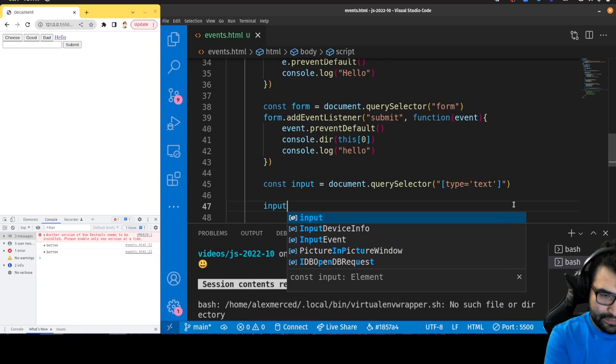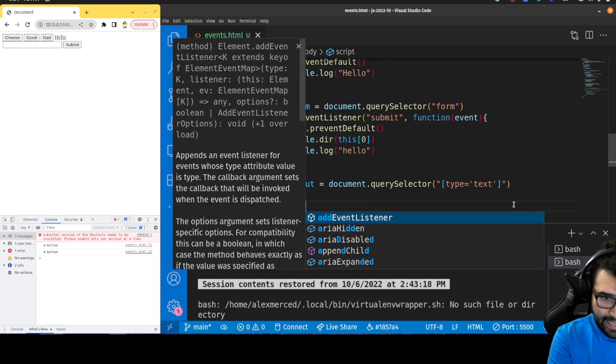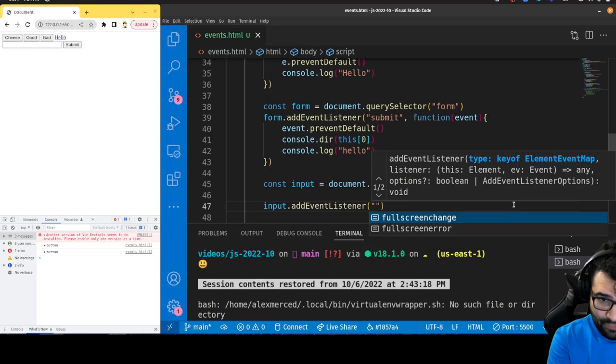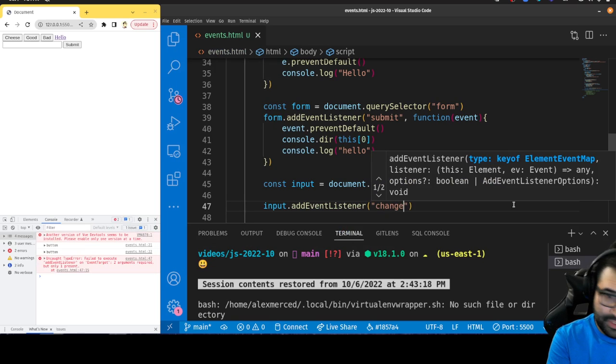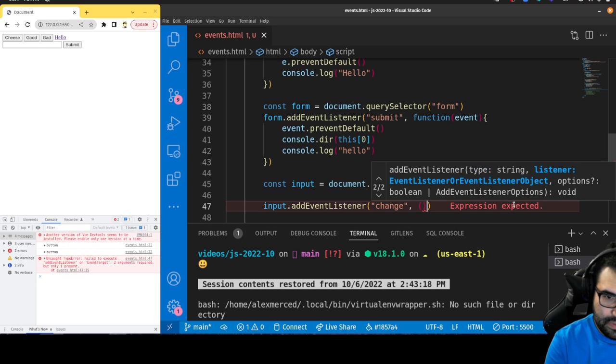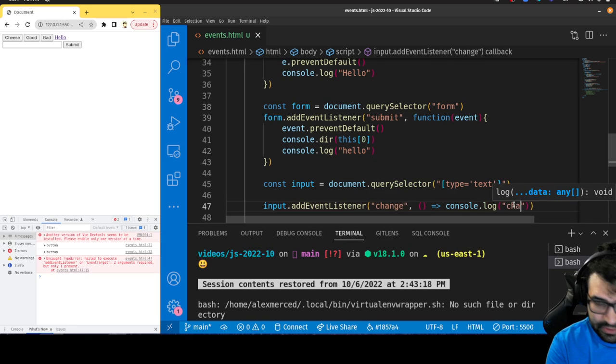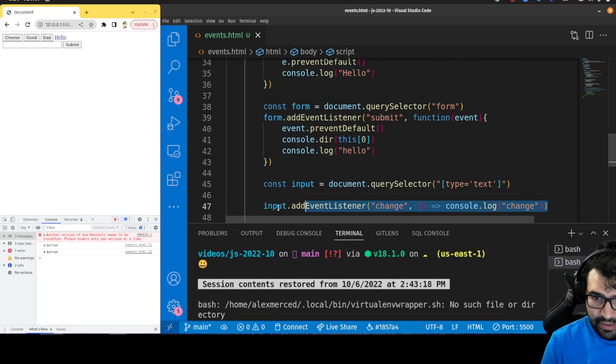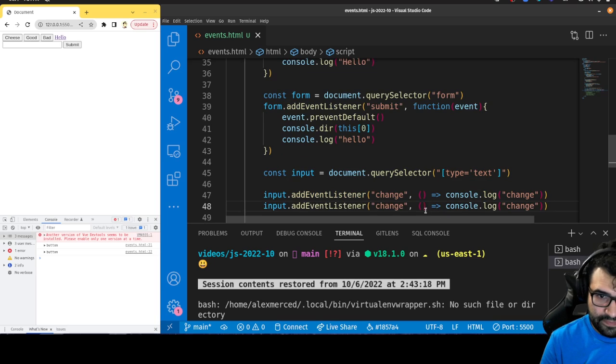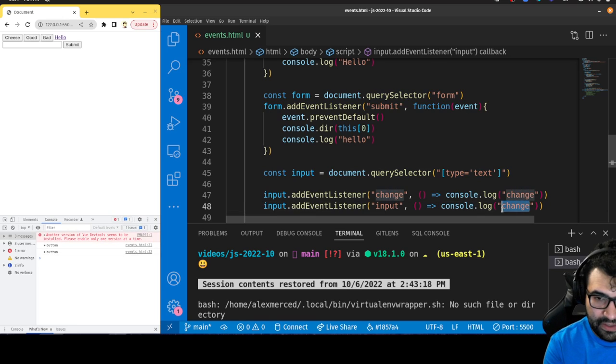Input dot addEventListener. We're going to have one that happens when the input changes, so onChange. And all this function is going to do is just console.log the word change. And then we'll have another one for input. And actually, I'll make one more, there's an onFocus event for when you focus the input.